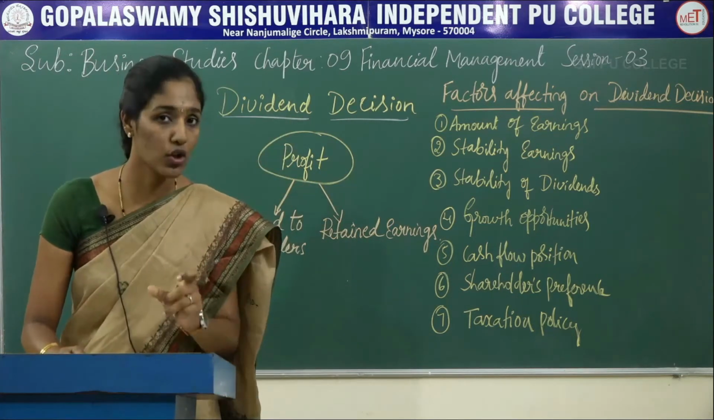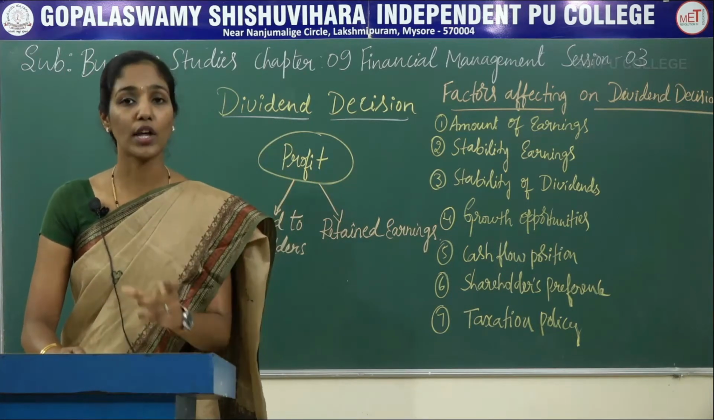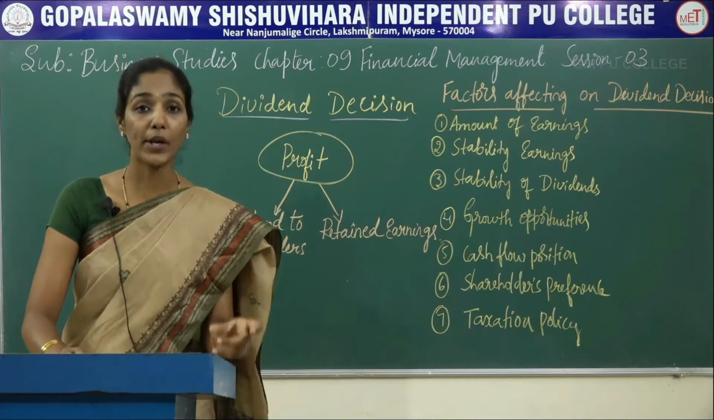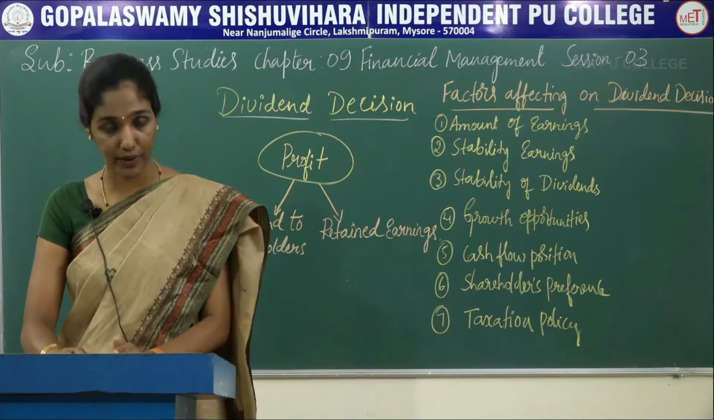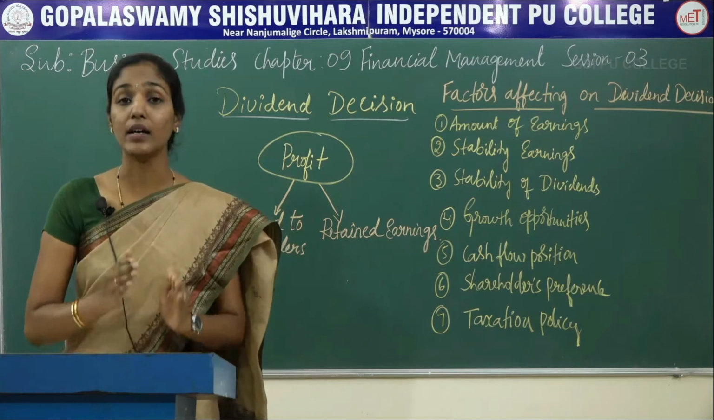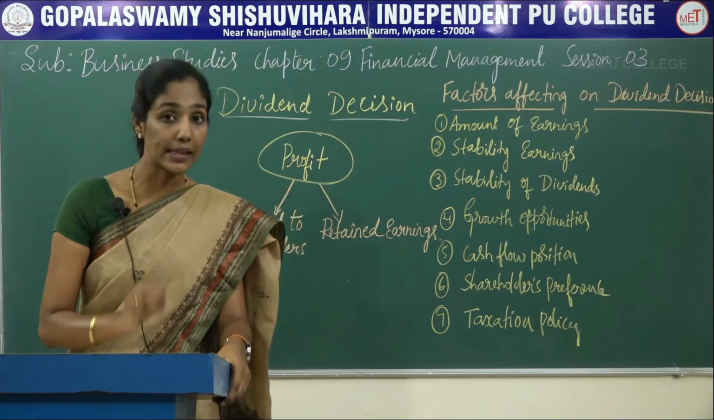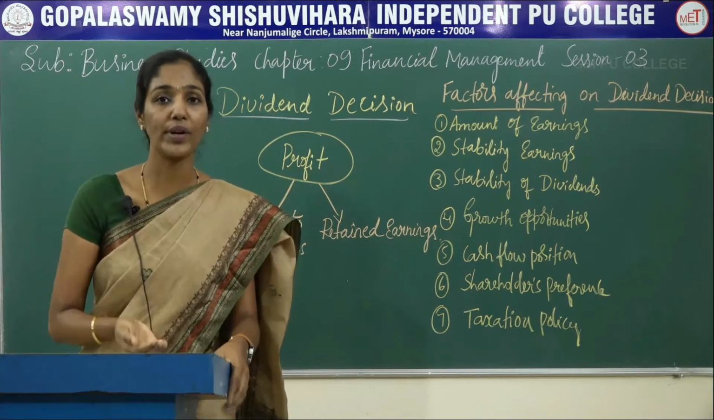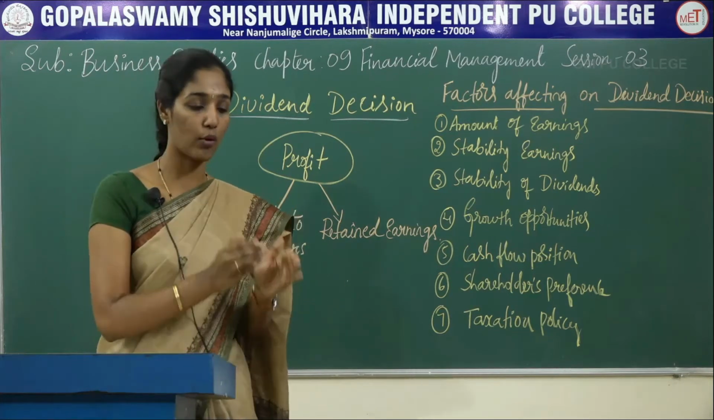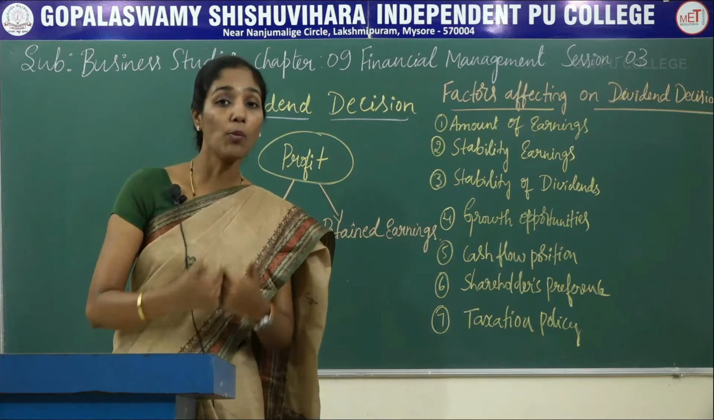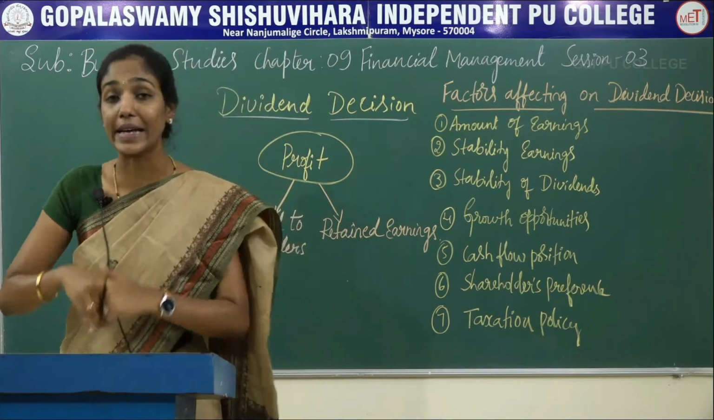So dividend decision means it is an allocation of profit between payment to the shareholders as dividend and retained earnings. So with the help of the dividend decision, we can easily determine how much of profit will be distributed among the shareholders of the company and how much of profit is retained in the business.